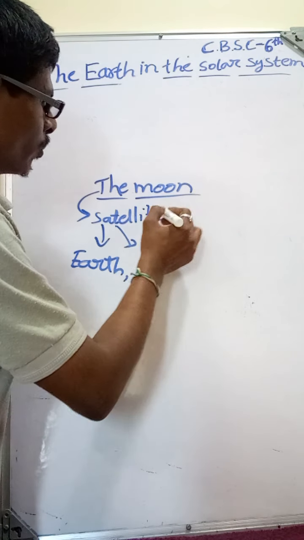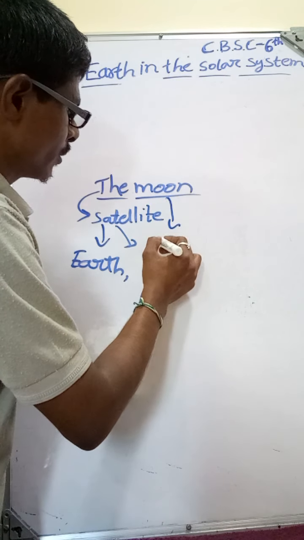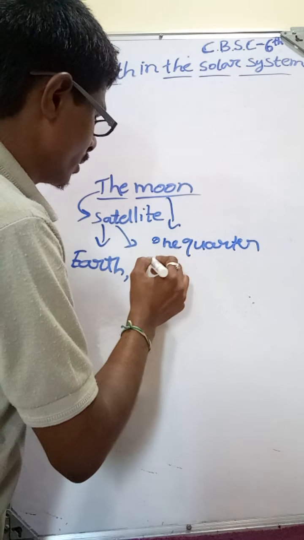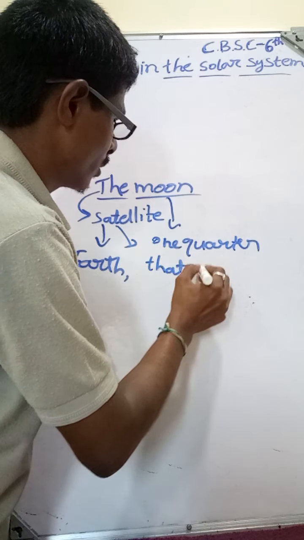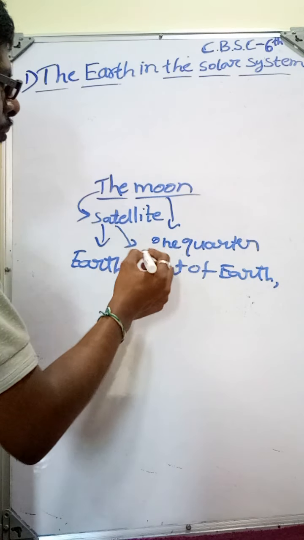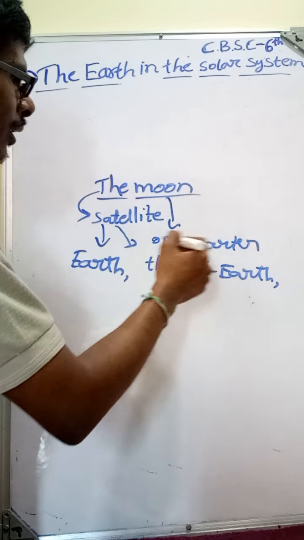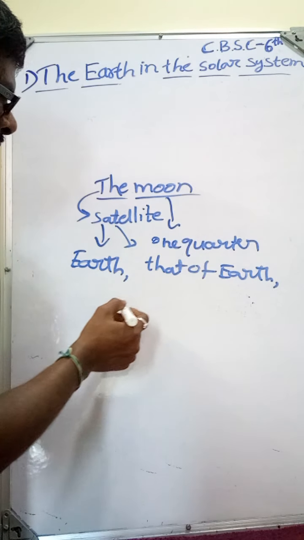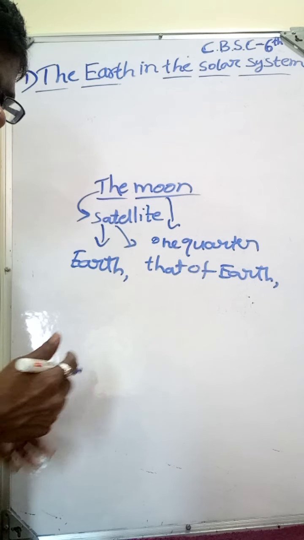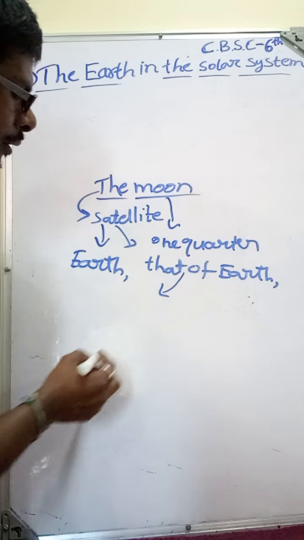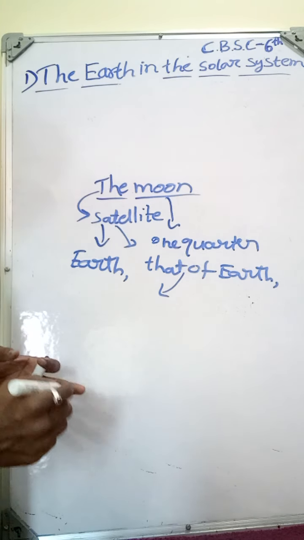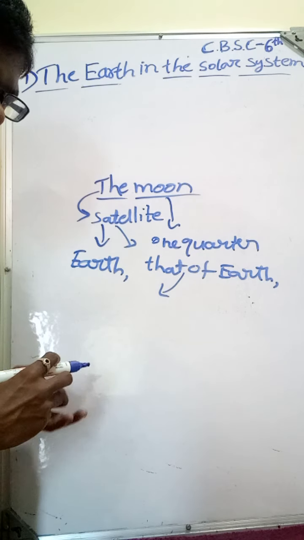The diameter of the Moon is 1/4 that of the Earth. But when we see the Moon, it looks very big, because it is nearer to the planet Earth. So that is the reason it appears very big in size.